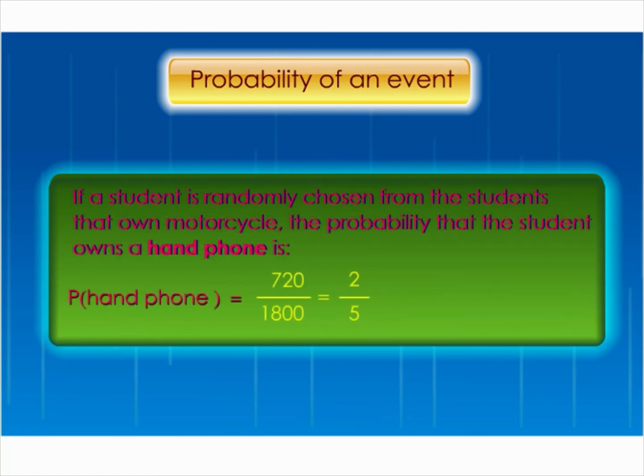If a student is chosen randomly from the students who own a motorcycle each, the probability that a student owns a handphone is 720 over 1,800, or 2 over 5.